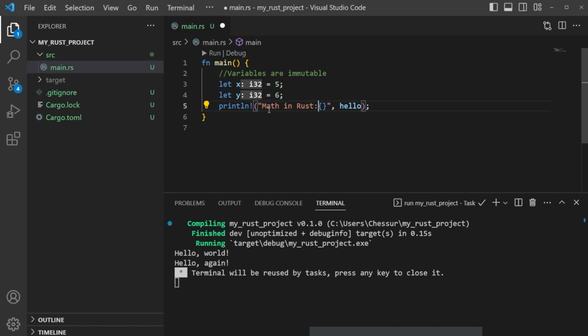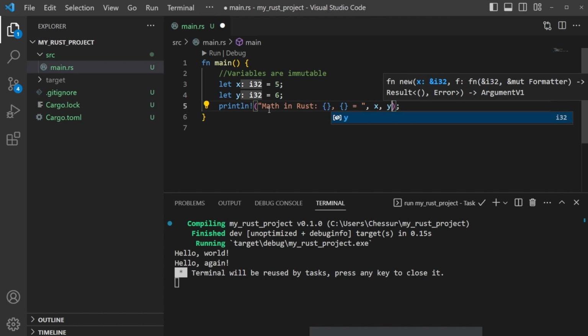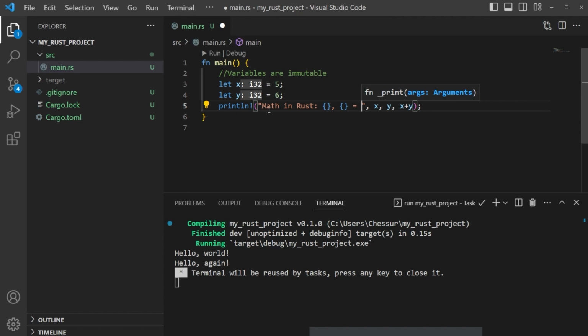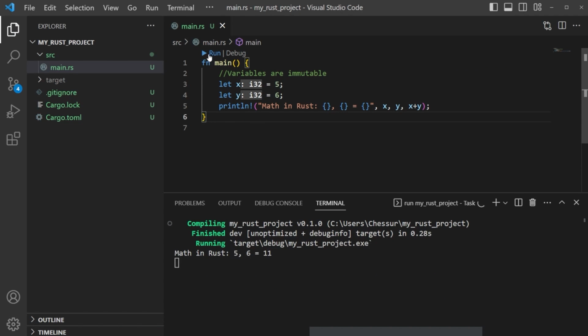and we're not going to get into math right this second, but just as an example, we can declare both of these here, right? And then we could say equals, and then you can have something like x, y, and then x plus y. If we declare here one more, and we save this, this should work. So let's take a look at this, run it. Okay, math in Rust. We got 5, 6 equals 11.